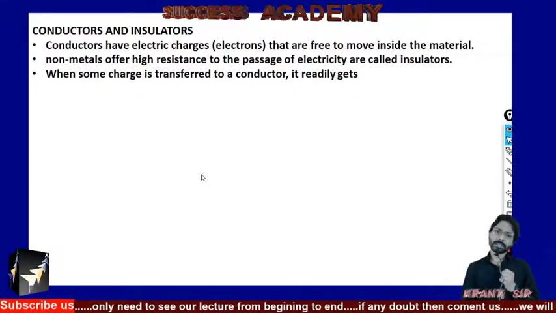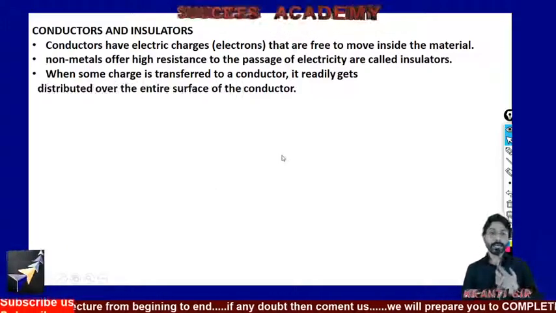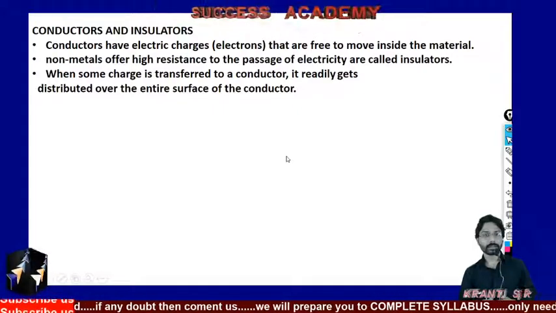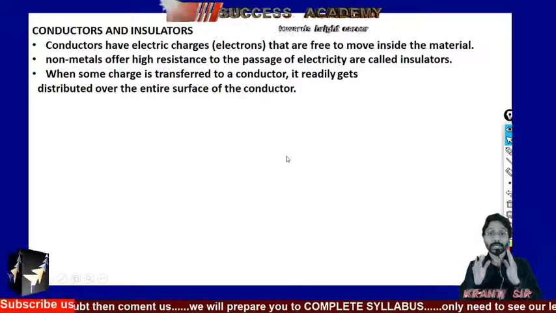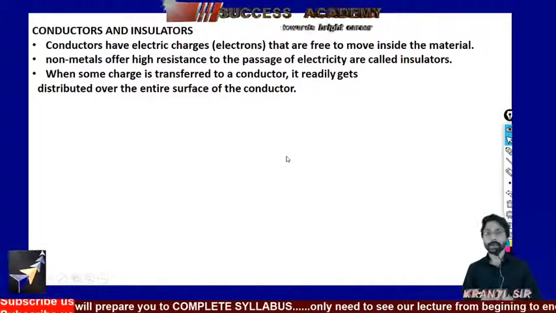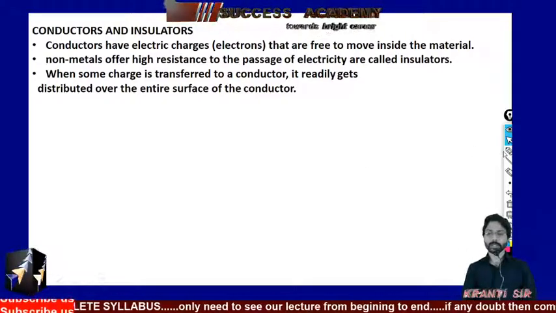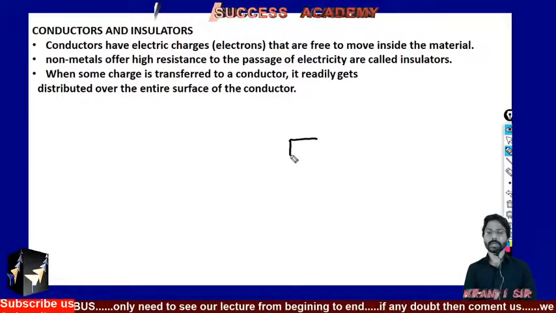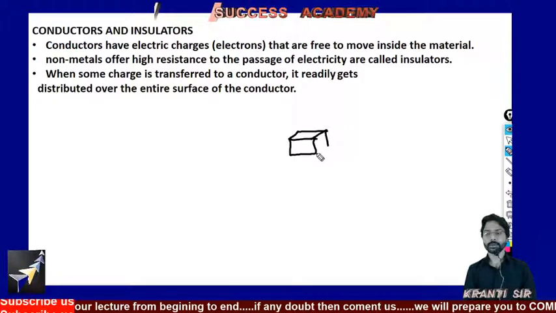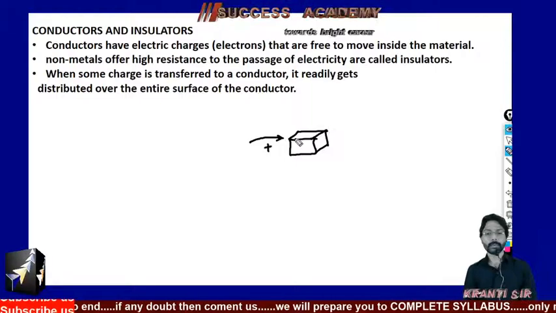When some charge is transferred to a conductor, it really gets distributed over the entire surface of the conductor. This is the reason why the conductor conducts electric current, because the moment the charge is going on this body, suppose here it is a metallic body, a metallic cube, and you are transferring any charge, then what will happen?